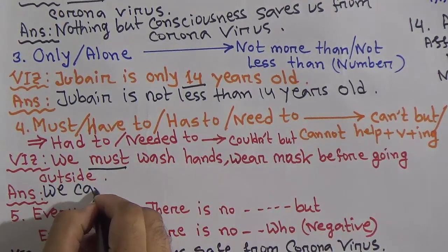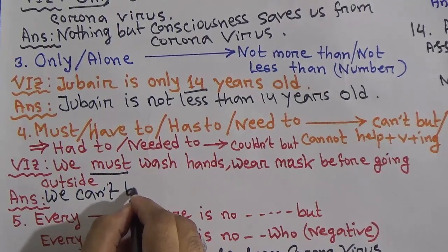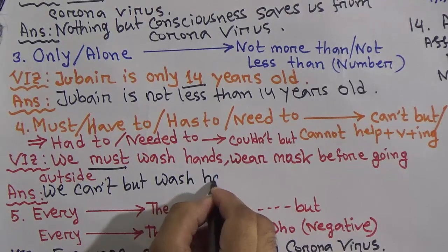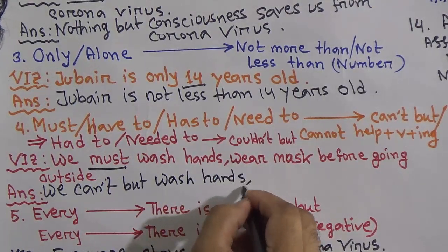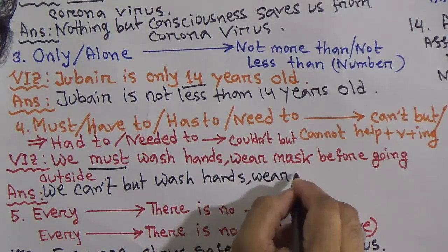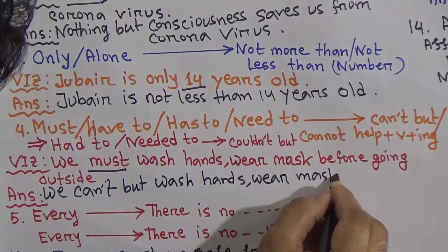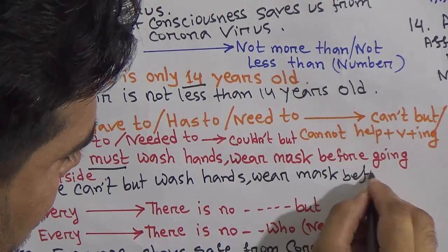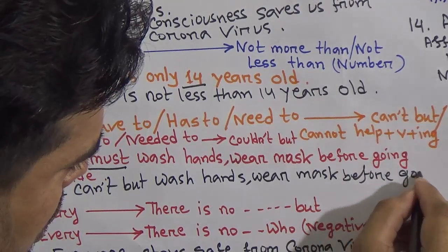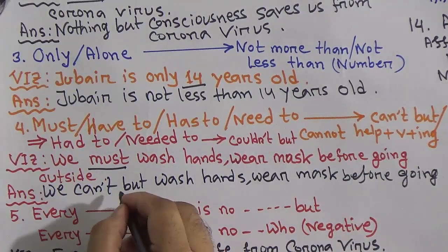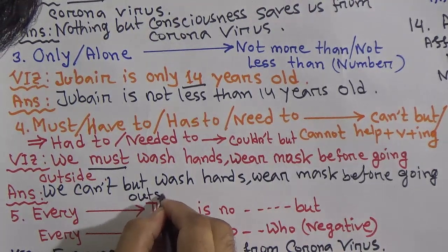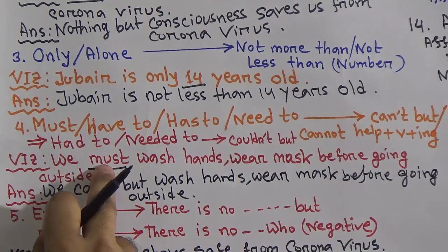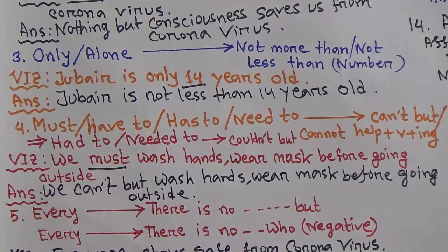We can't but wash hands, wear mask, the rest of the part just right there, before going outside. So what's the new change here? Because of must, we have to use can't but here.